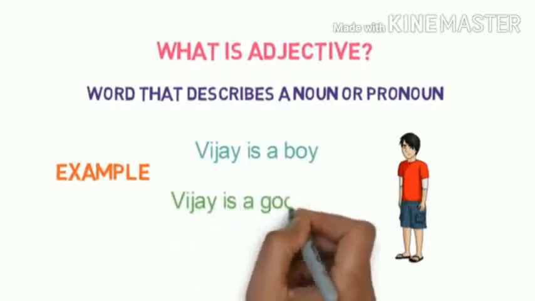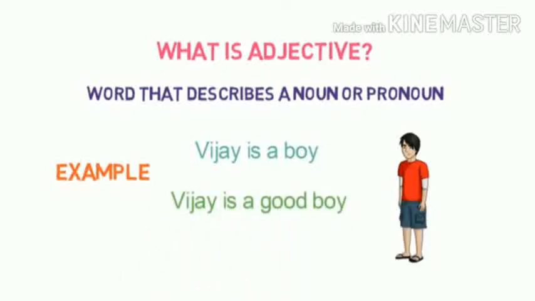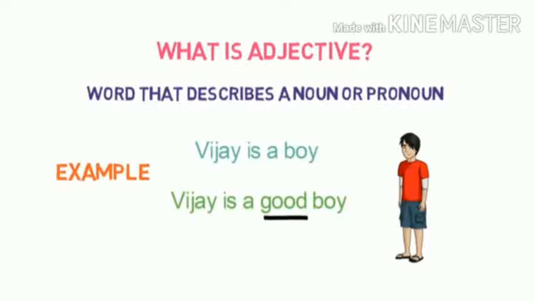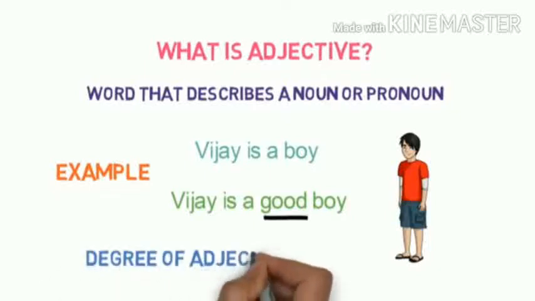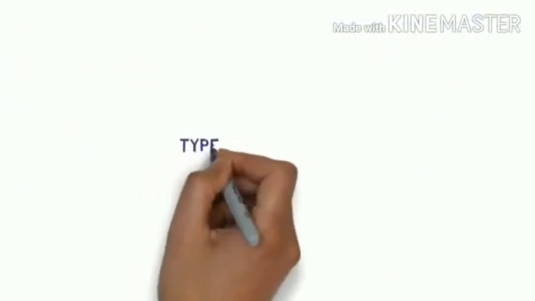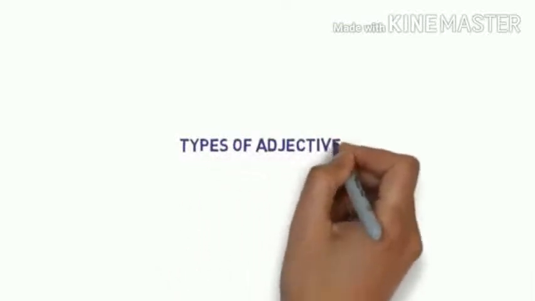But is there any adjective? No, there is nothing. Now, Vijay is a good boy. What kind of boy? The boy is described as a good boy. So, good is the adjective. And with regard to this topic, we have to learn degrees of adjectives also. In later lessons, we will be learning about degrees of adjectives.